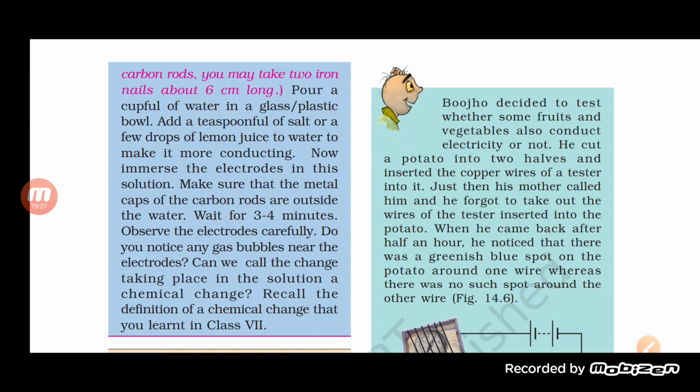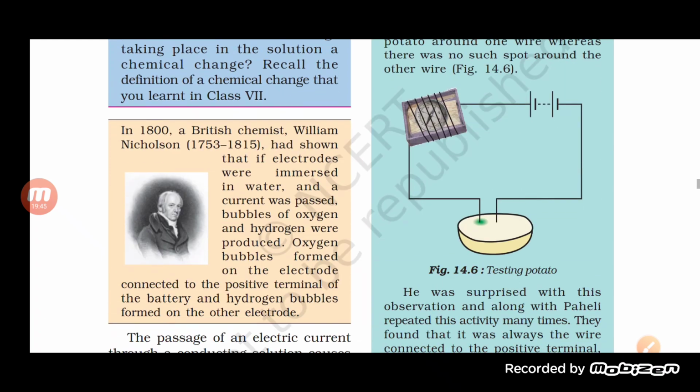His mother called and he forgot to take out the wire from the potato. When he came back after half an hour, he noticed that there was a greenish blue spot on the potato around one wire, whereas there was no such spot around the other wire.